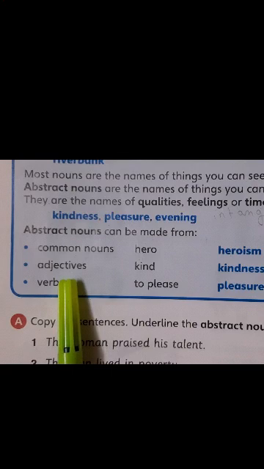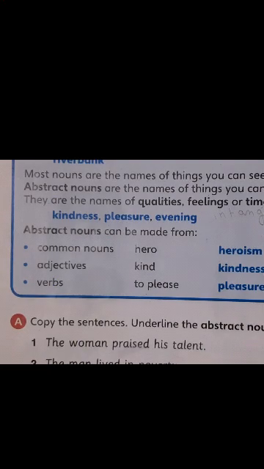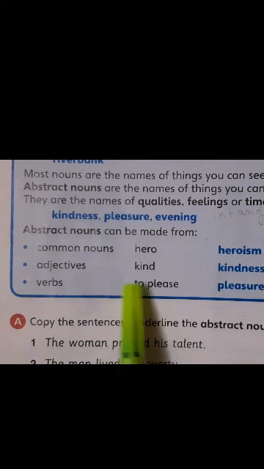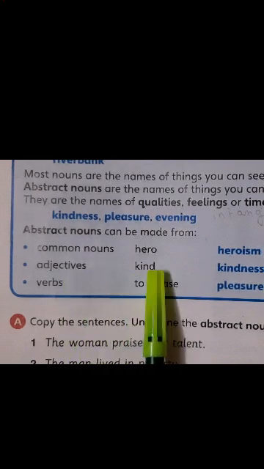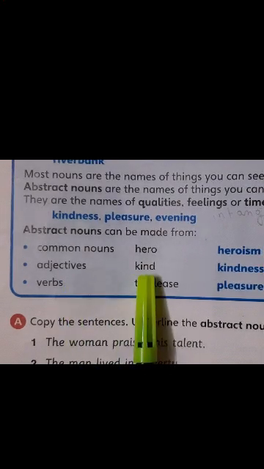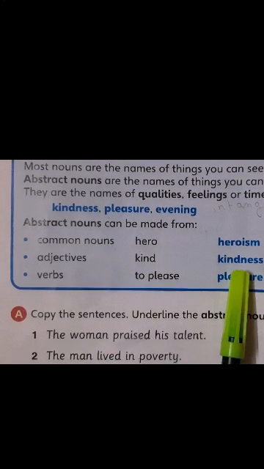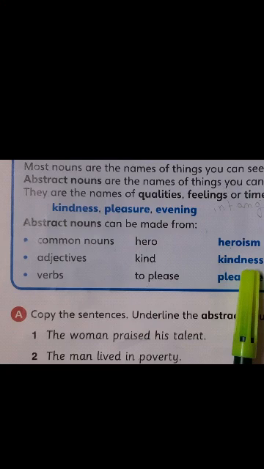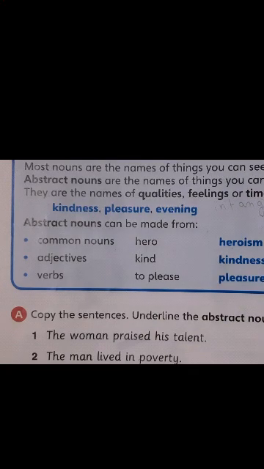Now you take the next one, adjective. I just now told you, children, what are adjectives? Adjectives are describing words, right? Beautiful, pretty, huge, dirty. So now the word is kind. The adjective is kind. Now I have to make it an abstract noun. So I need to add NESS. So kindness is an abstract noun.